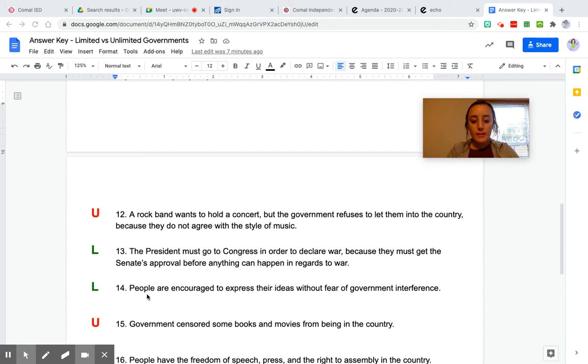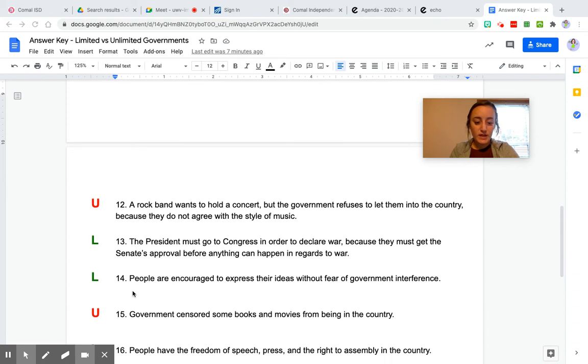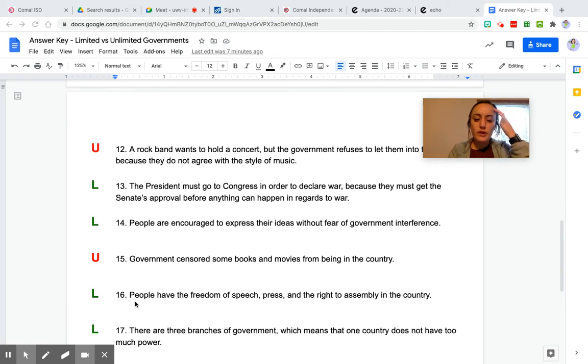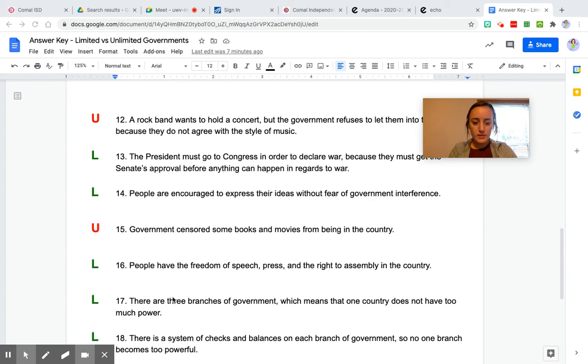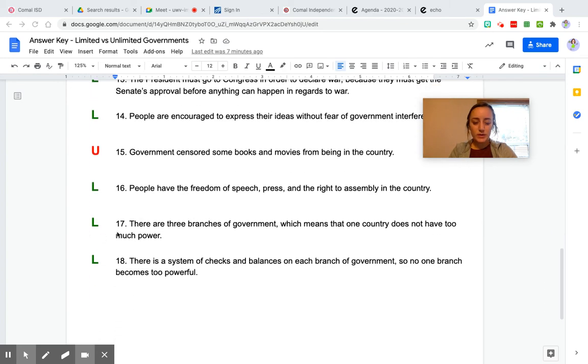Number 14, people are encouraged to express their ideas without fear of government interference. That would be limited. They can express their ideas. 15, government censored some books and movies from being in the country. That would be unlimited power if they're preventing certain books or certain movies from getting to their people. 16, people have the freedom of press, of speech, and the right to assembly in the country. That would be limited. 17, the rest of these, as you can see, are going to be limited.